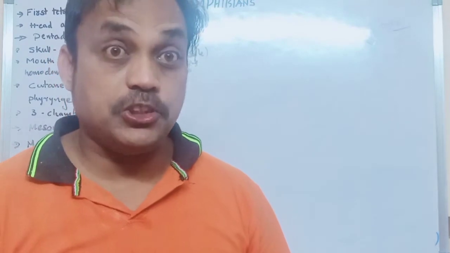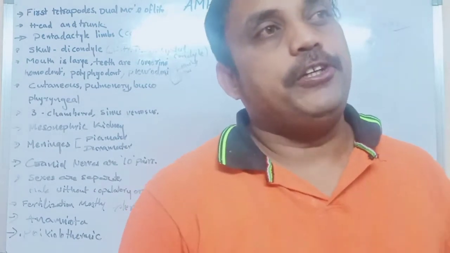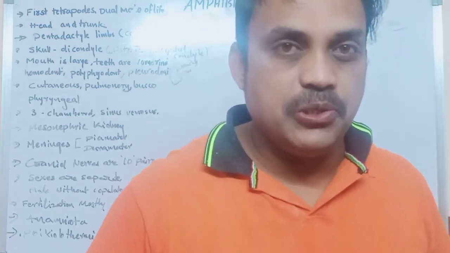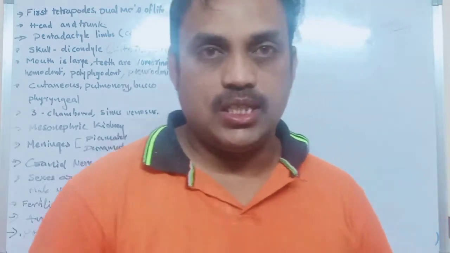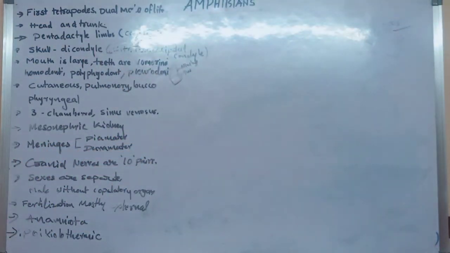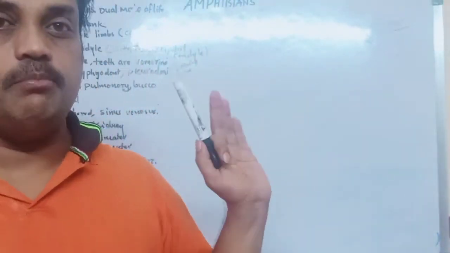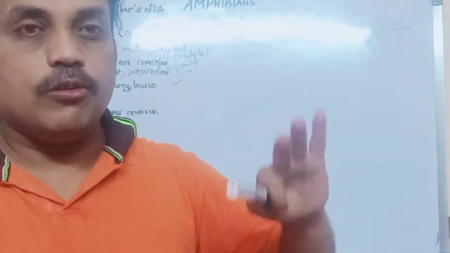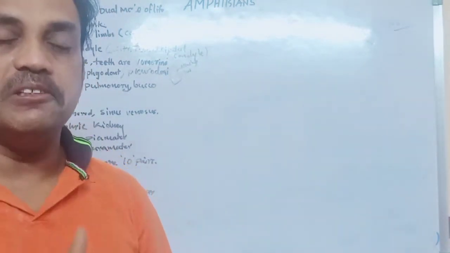They are also the first tetrapods. What is the meaning of tetrapods? Generally, in fishes and cyclostomes, the fins are useful for locomotion. Locomotion means moving from one place to another. Here, the limbs are useful. Tetra means four legs, front and back, two and two. So they have four limbs for locomotion and swimming.